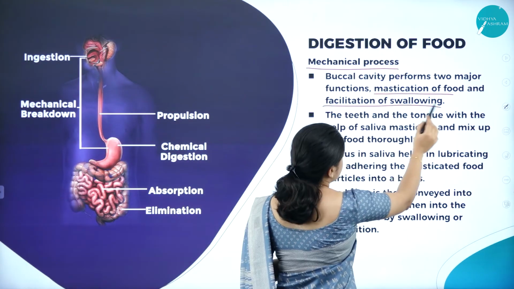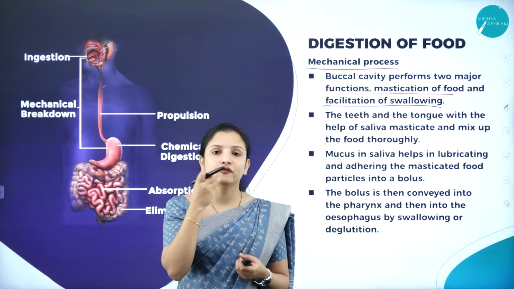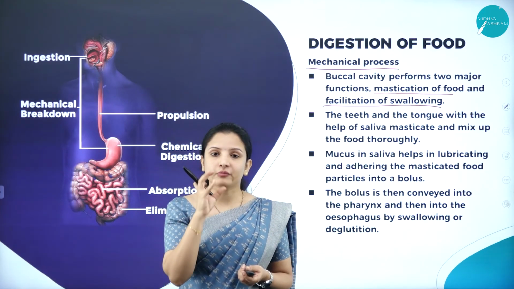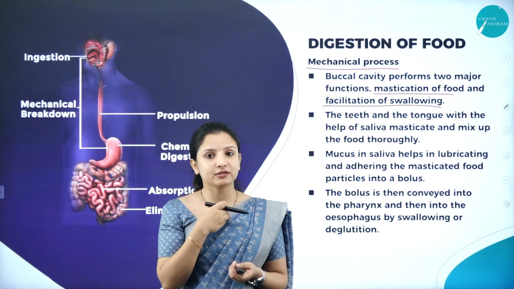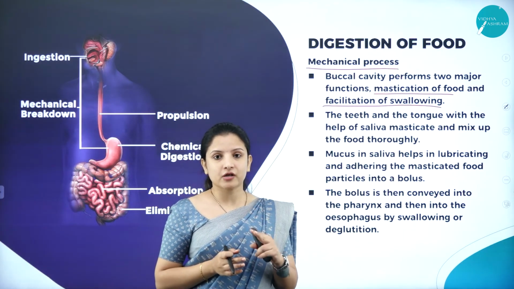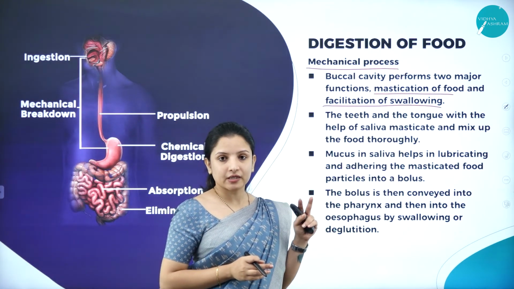And the other is facilitation of swallowing. After mastication, the food would have mixed with the saliva and become very soft and easy to swallow. Then we swallow it, right? So there are two functions involved in the mechanical process that occurs in the buccal cavity.